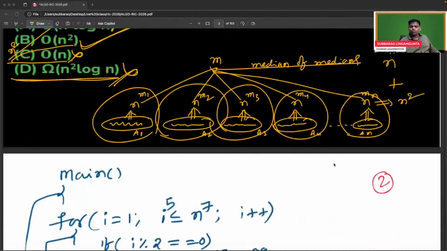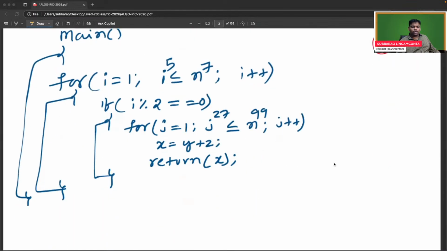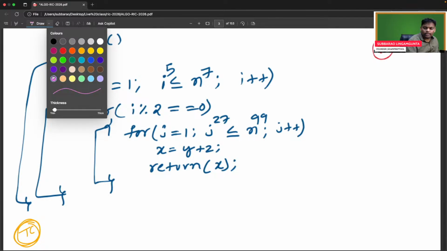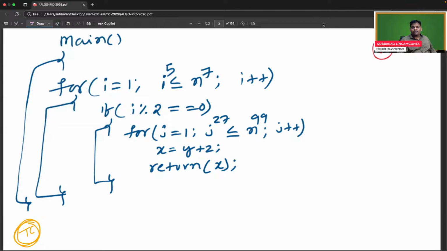Okay, I think you got it. Can you go to the next problem? Can you try this? What is the time complexity of this problem? I want an answer from all of you. Please try, everyone.